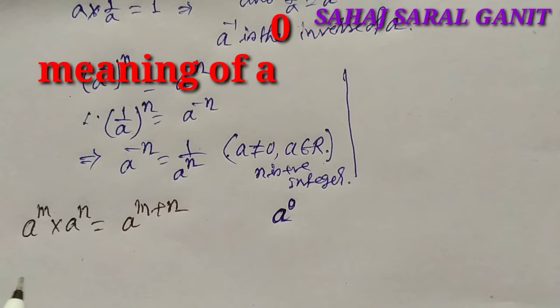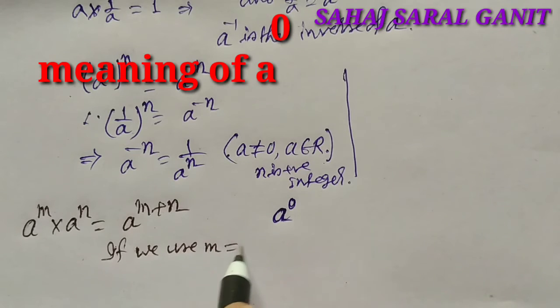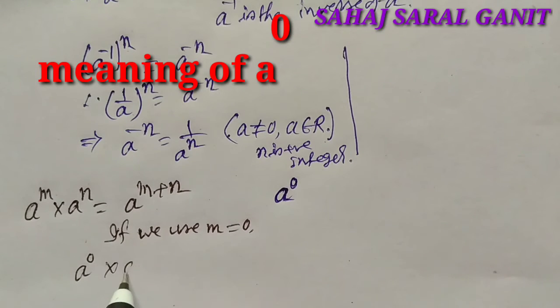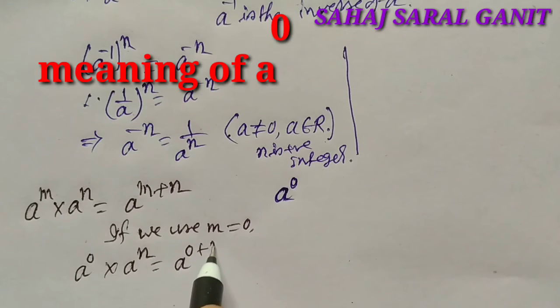If we put m equal to 0, we have a to the power 0 into a to the power n is a to the power 0 plus n, and we know that a to the power 0 plus n is equal to a to the power n.